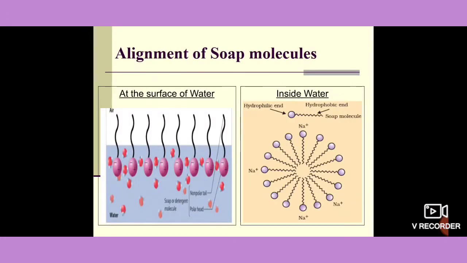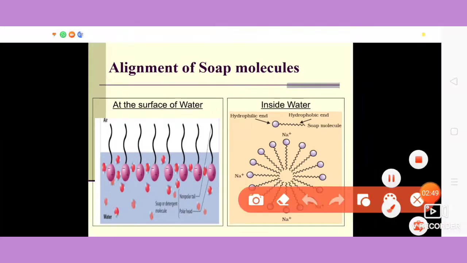Now, next we come to the alignment of the soap molecules. When soap is present at the surface of the water, this is the surface of the water and these are the soap molecules.